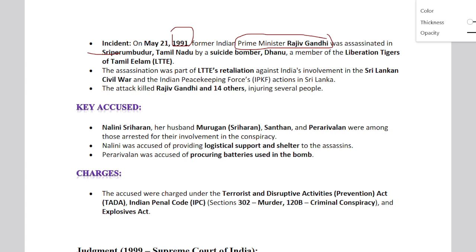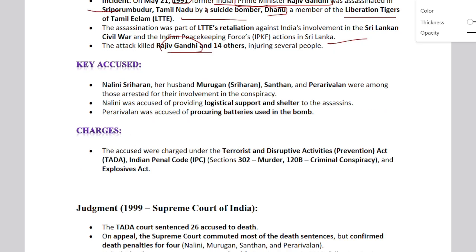Who plotted this conspiracy is claimed to be LTTE, that is Liberation Tigers of Tamil Eelam, and the suicide bomber was Dhanu. Okay, the assassination was LTTE retaliation against Indian involvement in the Sri Lankan civil war. So that was the reason. Rajiv Gandhi was killed and 14 other people were injured. Okay, the key accused was Nalini, and